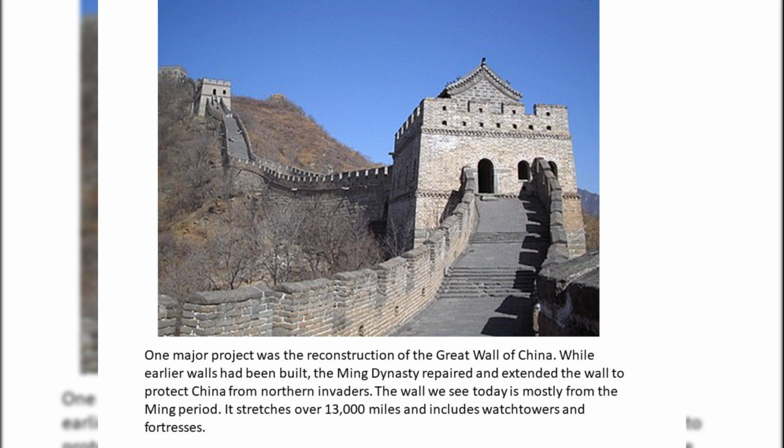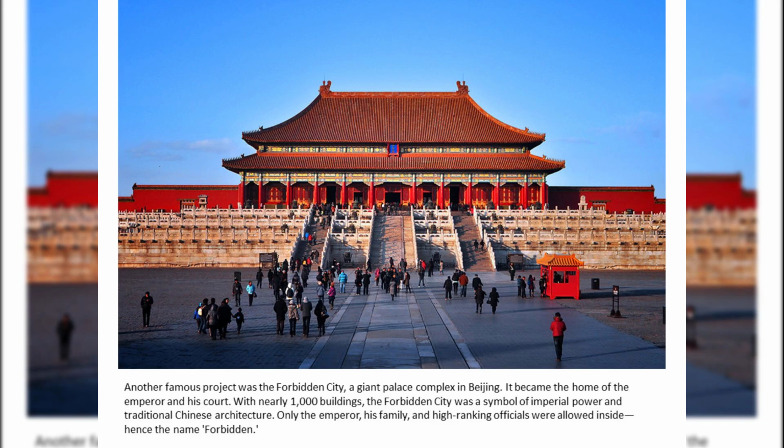It stretches over 13,000 miles and includes watchtowers and fortresses. Another famous project was the Forbidden City, a giant palace complex in Beijing. It became the home of the emperor and his court. With nearly 1,000 buildings, the Forbidden City was a symbol of imperial power and traditional Chinese architecture. Only the emperor, his family, and high-ranking officials were allowed inside, hence the name Forbidden.